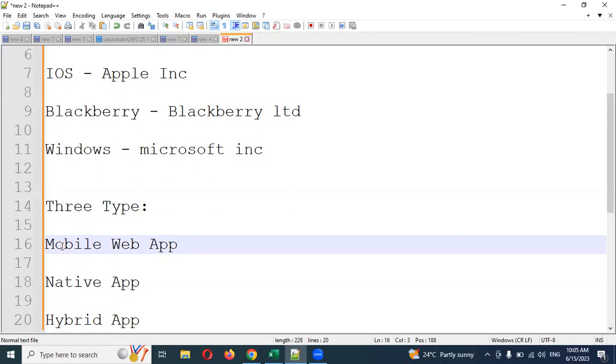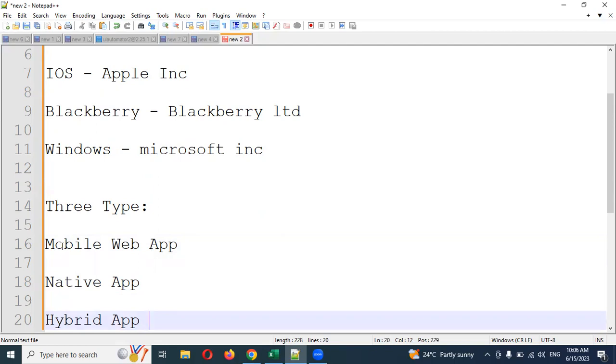And the second case, native app. What can a native app do? A native app is developed for specified platforms and stored on one platform. It can be installed from any app store, like the Google Play Store or the Apple App Store. Any one place we can install it from. That is called an APK file.